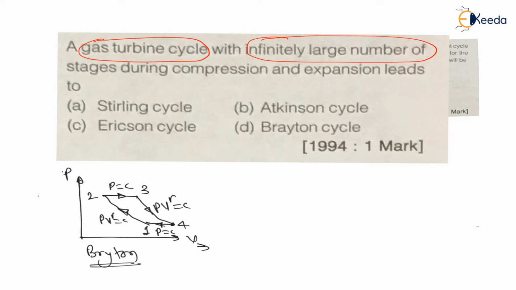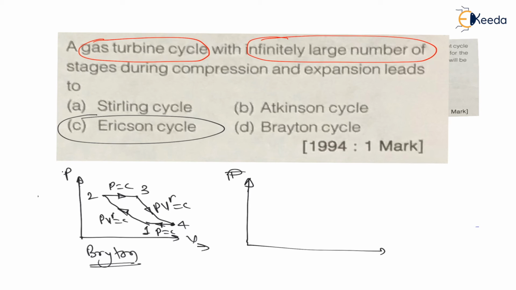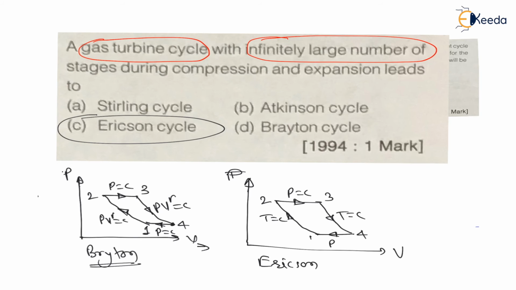And my dear students, in case of the Ericsson cycle, the processes are, on a pressure versus volume diagram, 1 to 2 is isothermal compression, constant temperature compression. 2 to 3 is constant pressure heat supply. 3 to 4 is isothermal expansion, and 4 to 1 is constant pressure heat rejection.